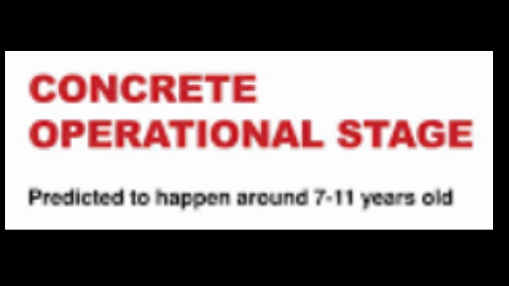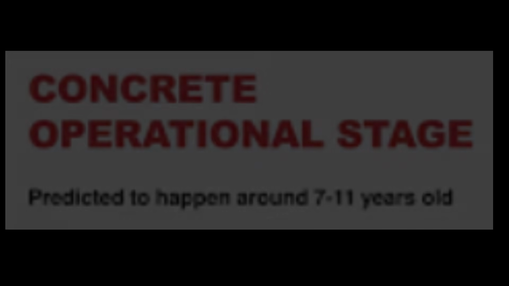3. Concrete operational stage, 7 to 11 years. Children begin to think logically about concrete objects and situations. They understand concepts like conservation, that quantity remains the same even when it changes form. Real-life example: if you pour water from a tall glass into a wide glass, a younger child might think the tall glass has more water. By this stage, children understand the amount is the same in both glasses, demonstrating conservation.